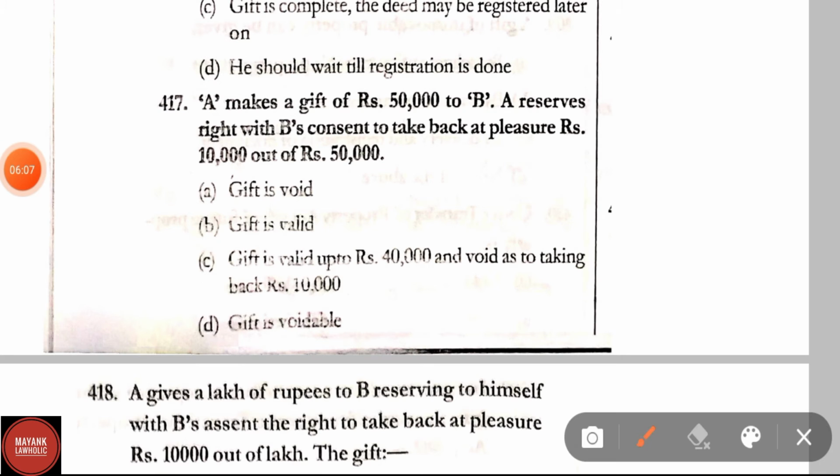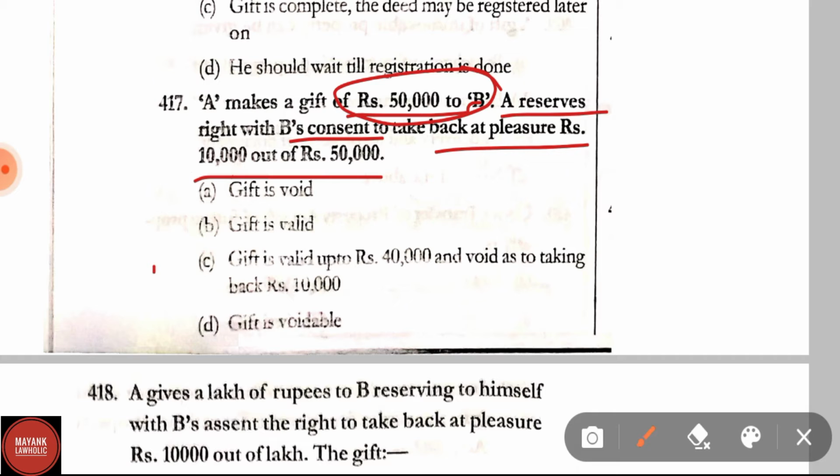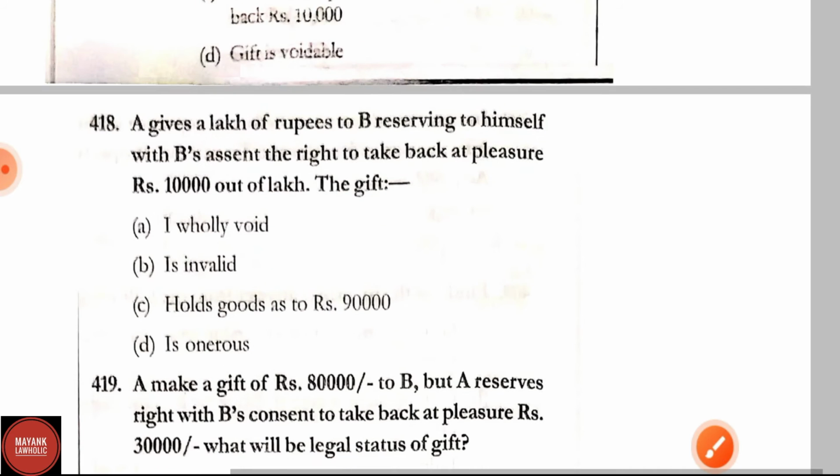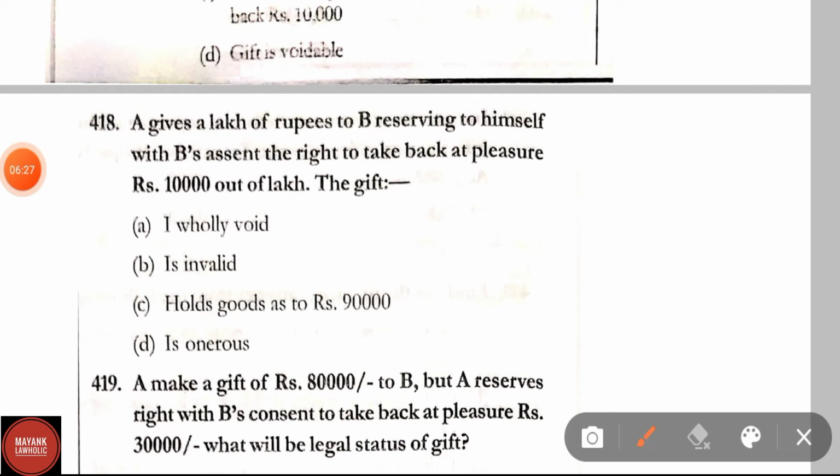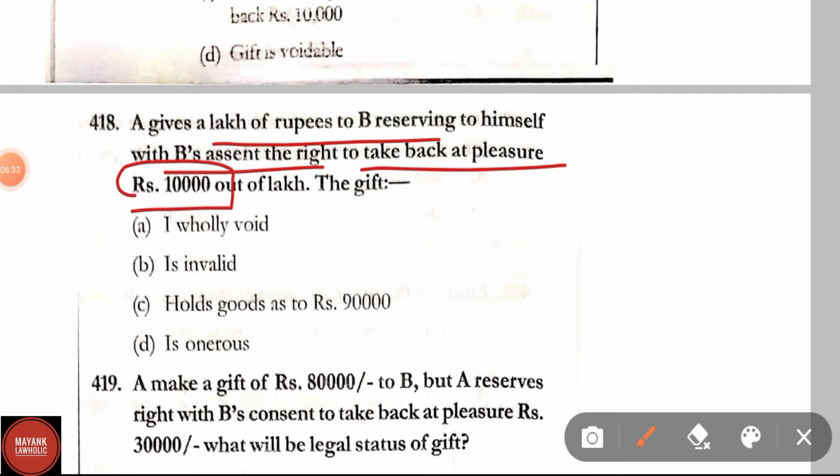Question number 417. A makes a gift of rupees 50,000 to B. A reserves the right with B's consent to take back at the pleasure of rupees 10,000 out of rupees 50,000. Here in this case, gift is valid up to rupees 40,000 and void as to the taking back of rupees 10,000. Question number 418. A gives a lakh of rupees to B, reserving to himself with B's assent the right to take back at the pleasure of rupees 10,000 out of the lakh. The gift holds good as to rupees 90,000.